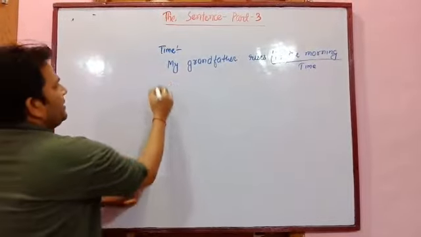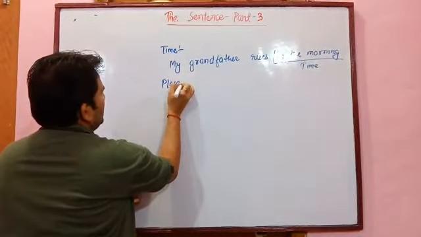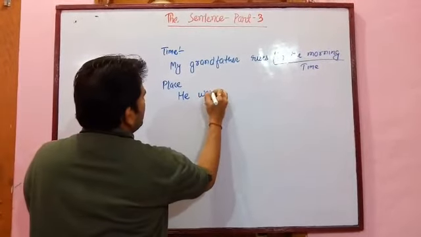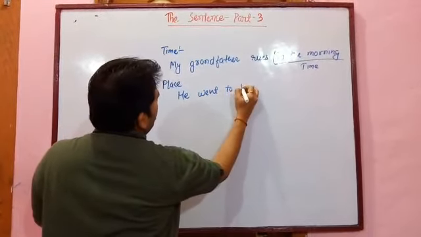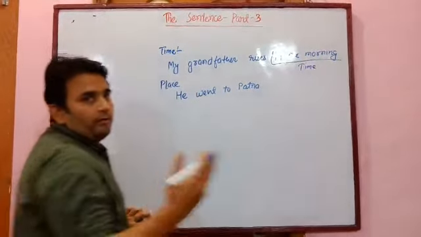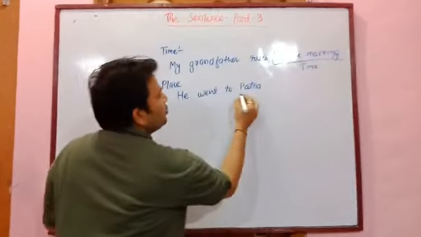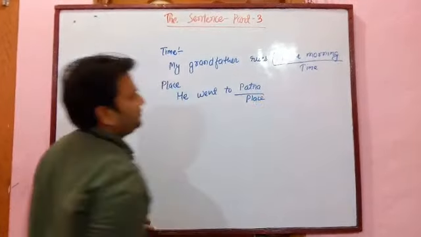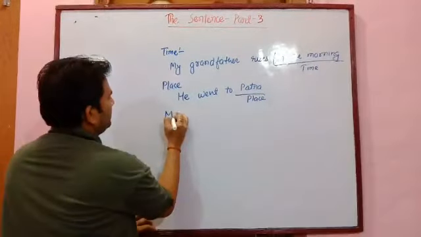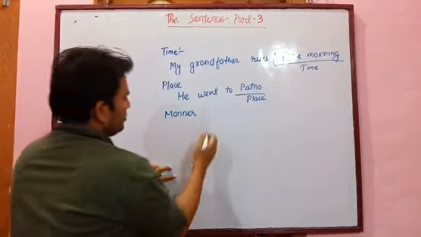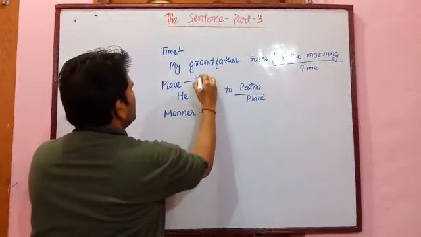Now, place. He went to Patna. Okay. Where did he go? He went to Patna. So Patna is what? Place. Now manner.